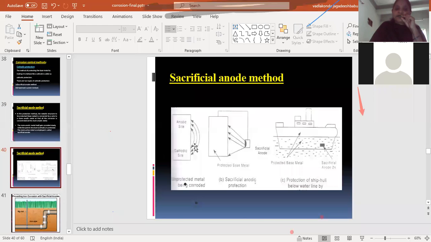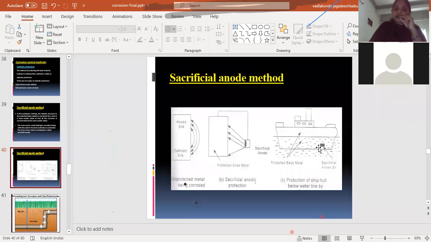For example, here, this is the base metal which we want to protect, and we are connecting this structure through a wire to a more active metal, so that this will undergo corrosion because it is acting as an anodic part, whereas our base metal will be protected from corrosion.